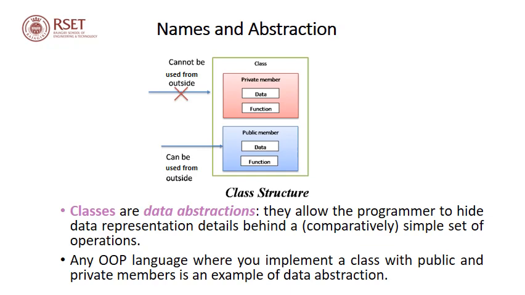So any object-oriented programming language where you implement a class with public and private members is an example of data abstraction. All the private members will be hidden within the class, and the public members can be accessed from outside.